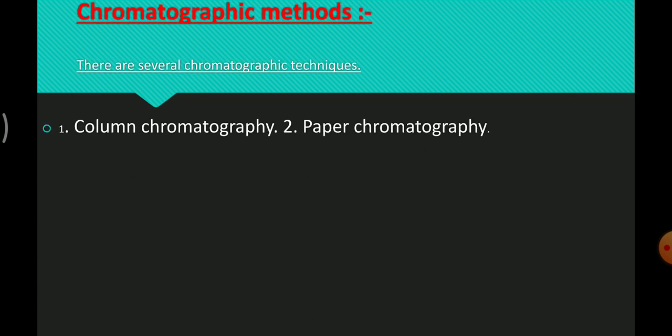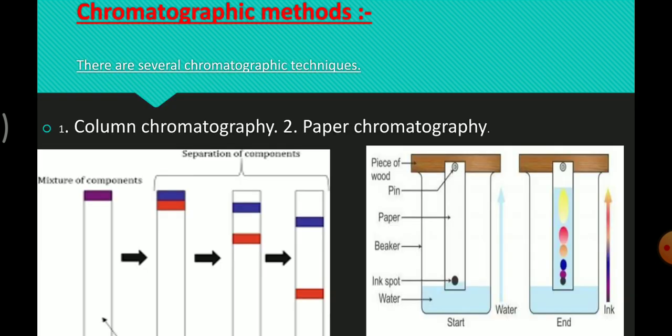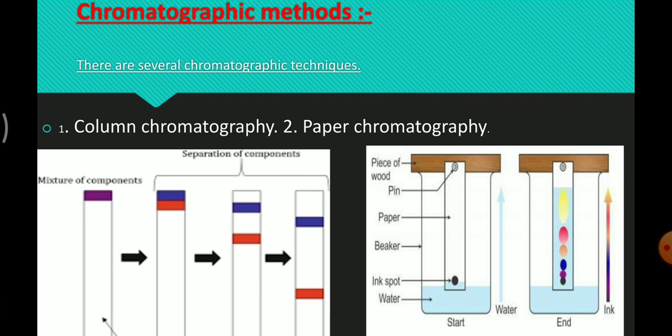And next one, chromatographic method. There are several chromatographic techniques. They are column chromatography, paper chromatography, and gas chromatography. These are the chromatographic methods. By using this we can refine the metals. This method is based on the principle that different components of a mixture are differently adsorbed on an adsorbent. The mixture is put in a liquid or gaseous medium which is moved through the adsorbent. Different components are adsorbed at different levels on the column.